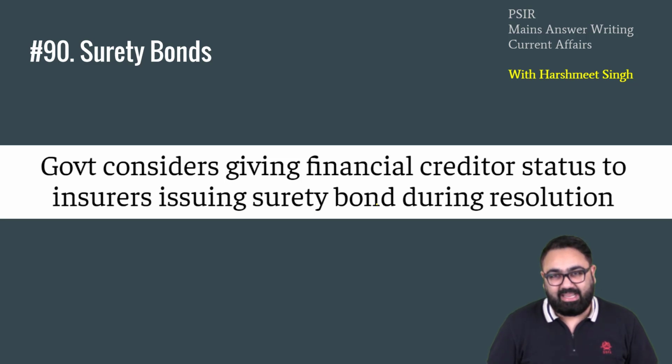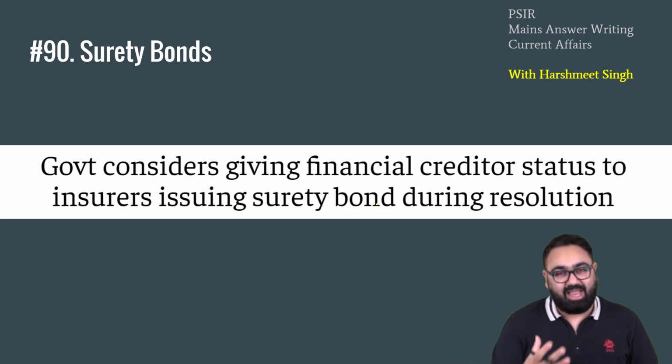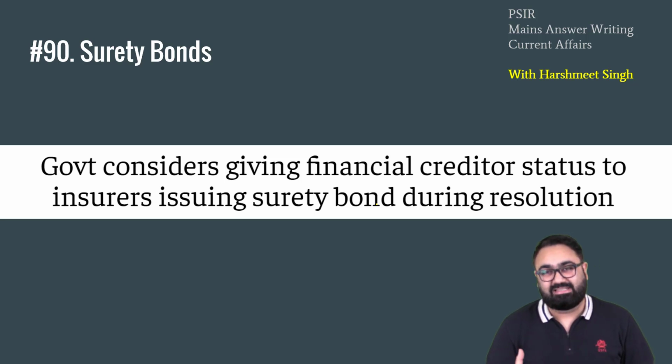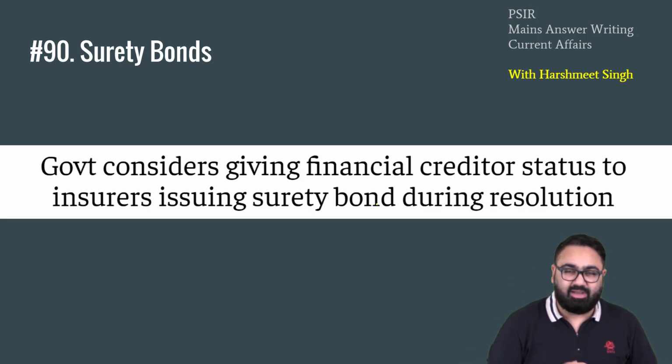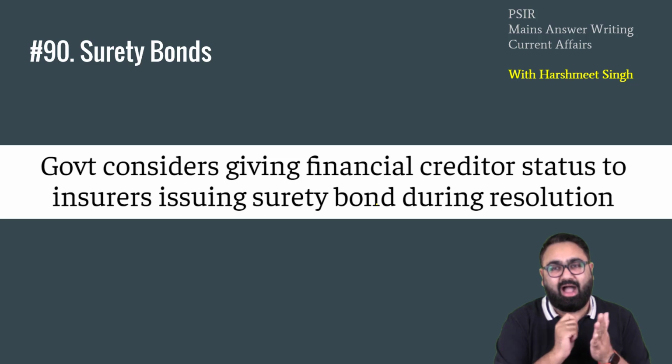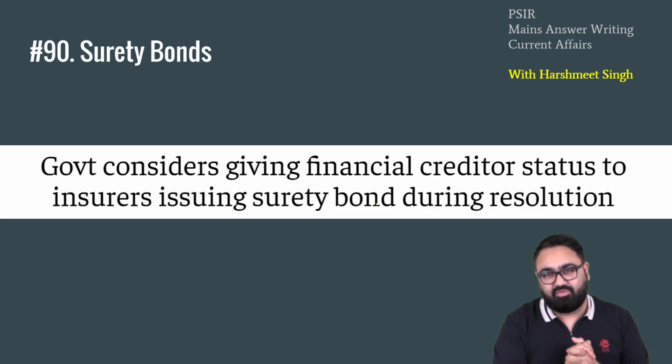Next, news number 90, surety bonds. What are surety bonds? The idea is simple. Bonds are money raising instruments. If a company, an organization, the government needs some money from the market, they take the money, and in return they give a bond. A bond is kind of an instrument, a piece of paper where they will write, I have taken 1 lakh rupees from you and I will return 1,10,000 in the future.